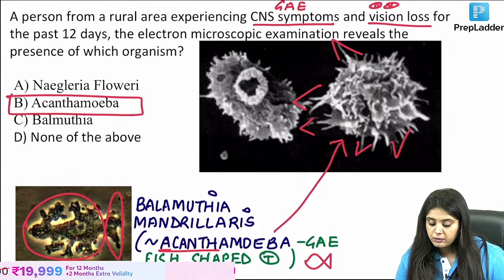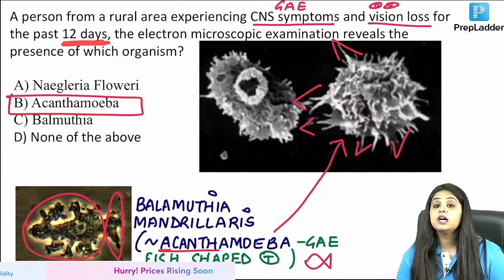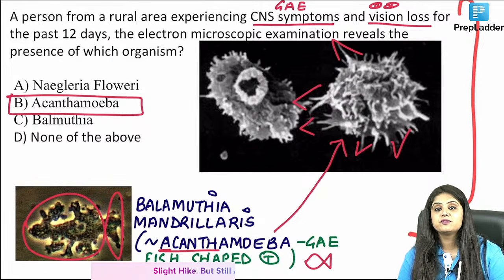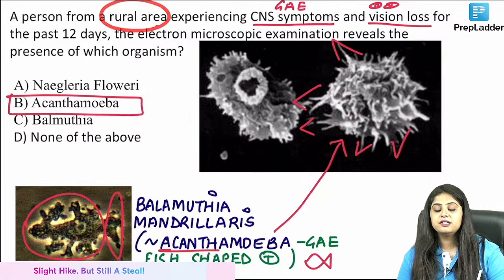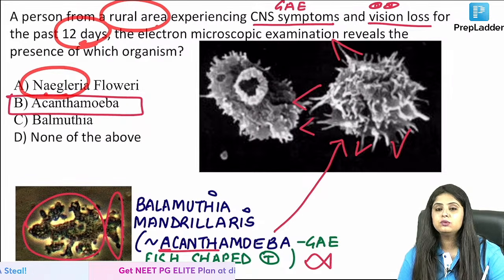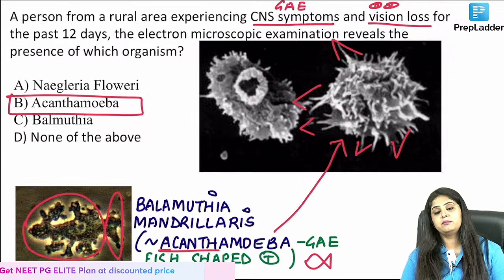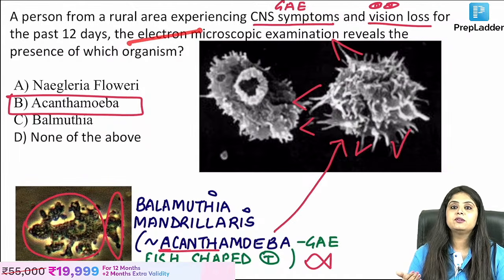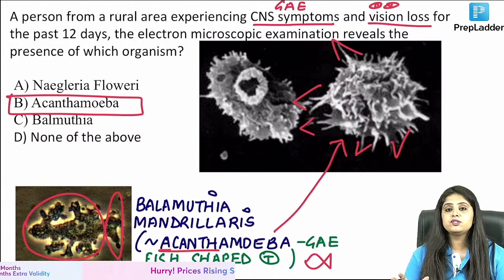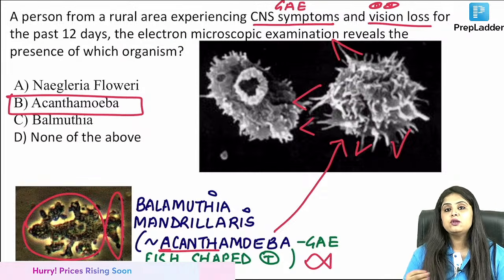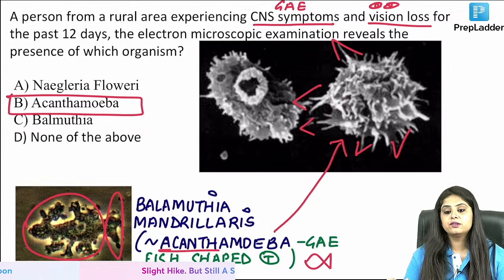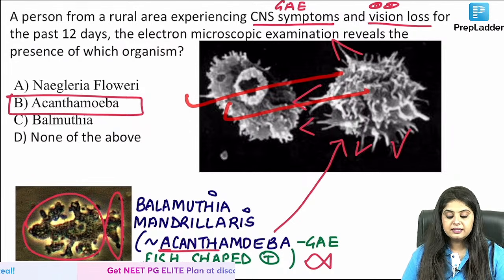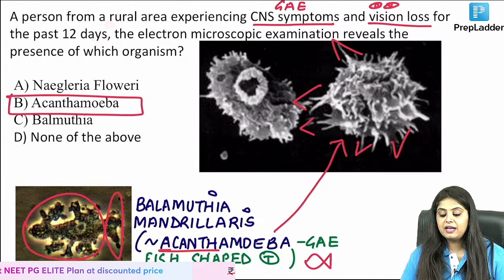Someone said that ma'am 12 days over here is also acute. Agreed with you. This is why this was an INI-CET exam question and created so much confusion. People said it was a rural area history, a 12 day history, ma'am, it seemed acute, everything was happening quickly, maybe Naegleria. But then when you have an electron microscopy, not even light microscope, forget that, electron microscopy photo is shouting at you with an image in front of you, then you can't ignore. I mean, that is the mainstay of diagnosis. When something has been confirmed on microscopy, then minor changes in the history you will have to ignore.